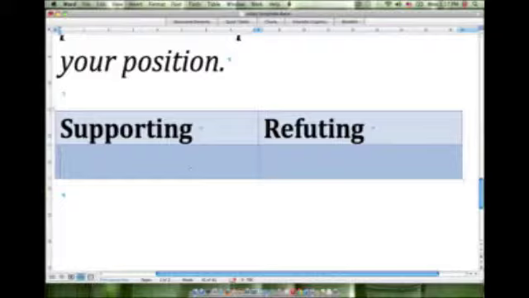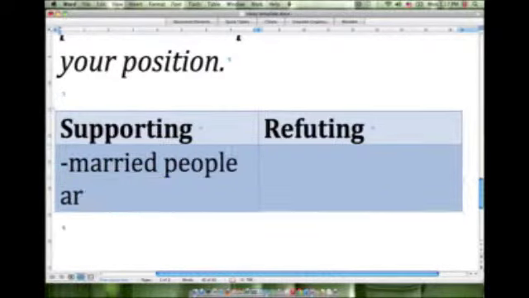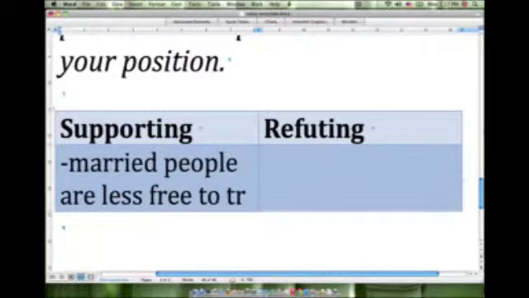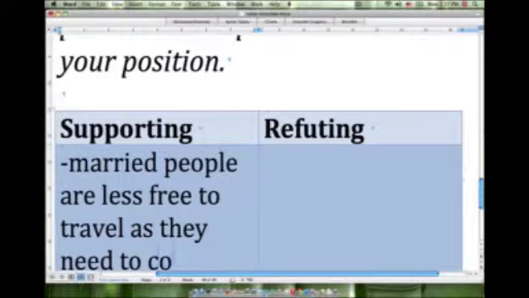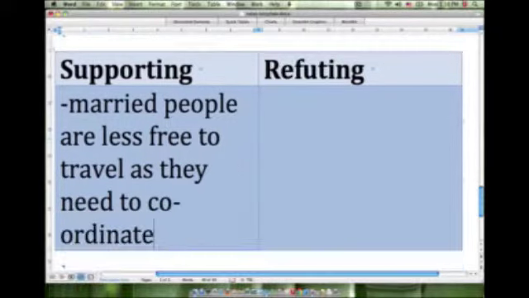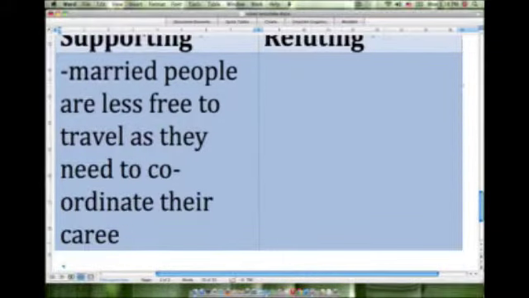So perhaps an idea that we could put in our supporting column would be something like: married people are less free to travel as they need to coordinate their careers. Something like that.